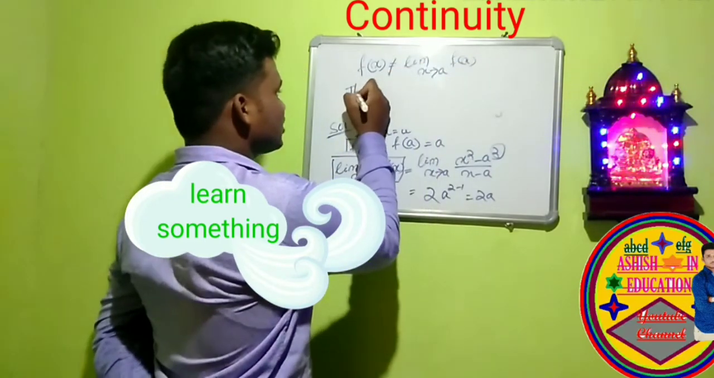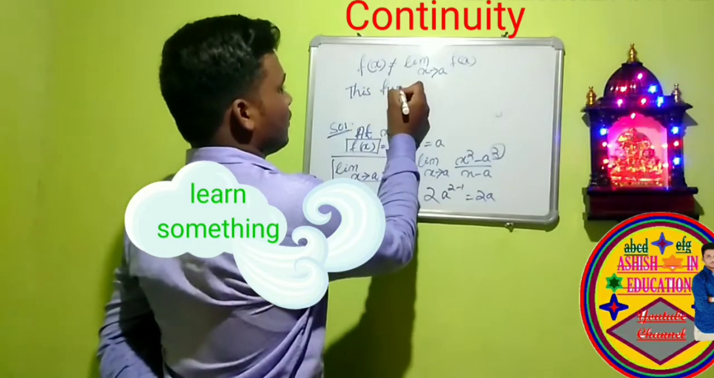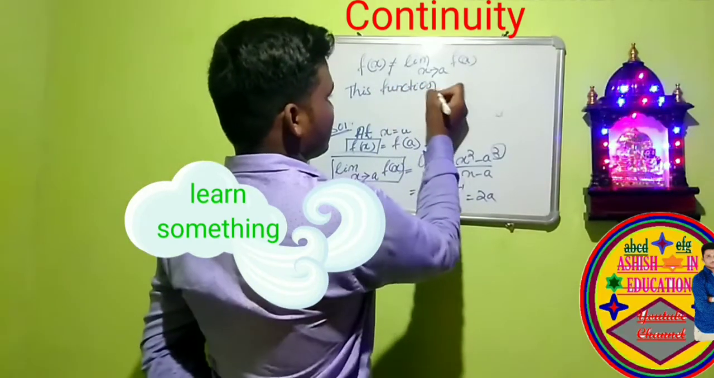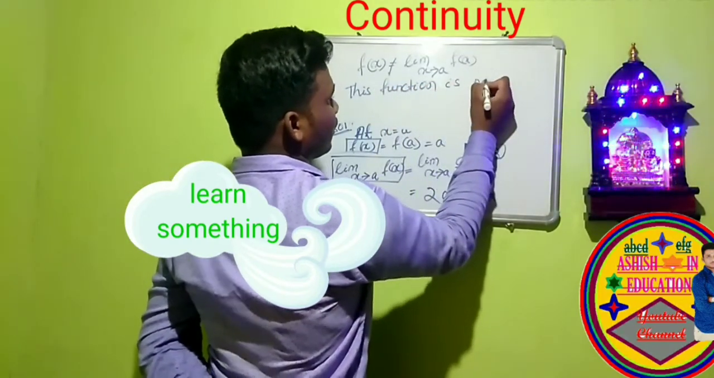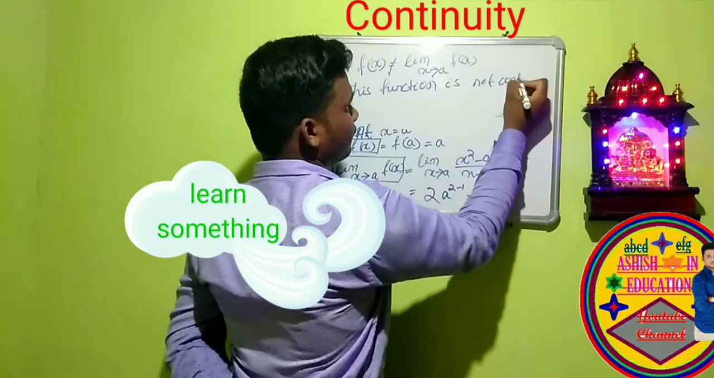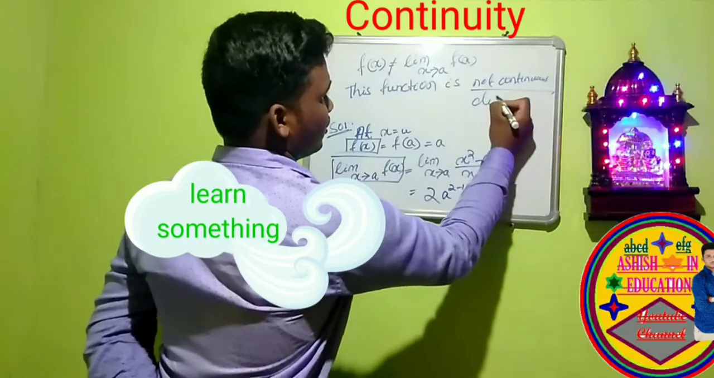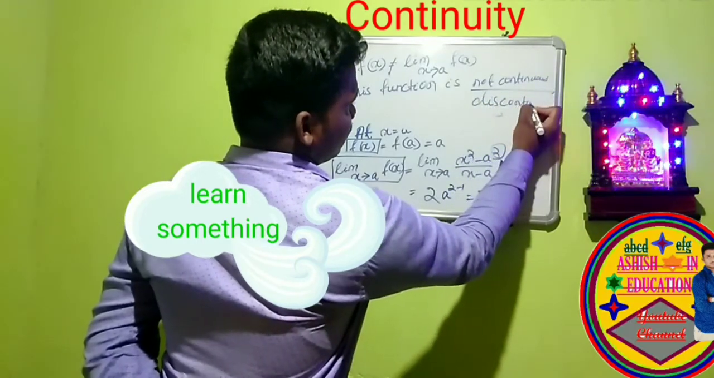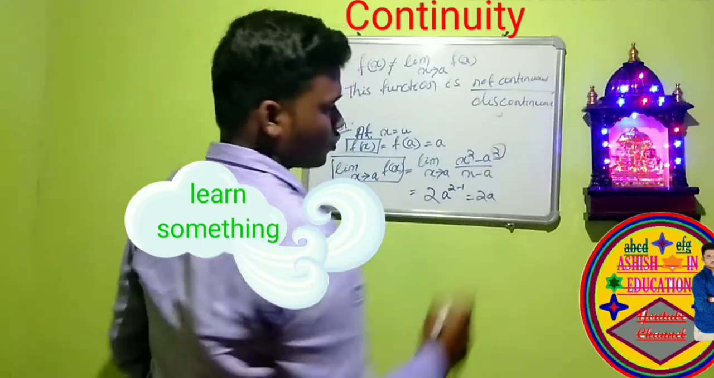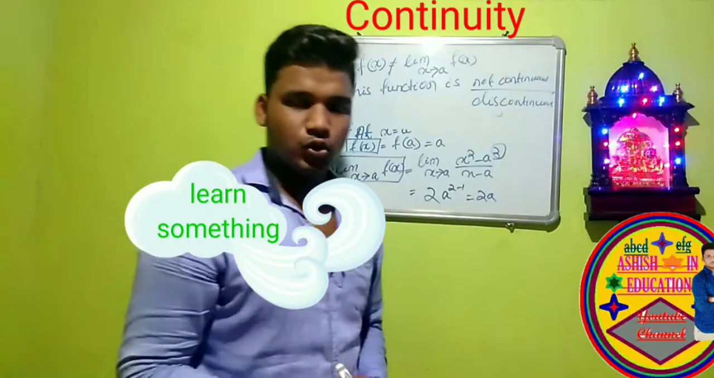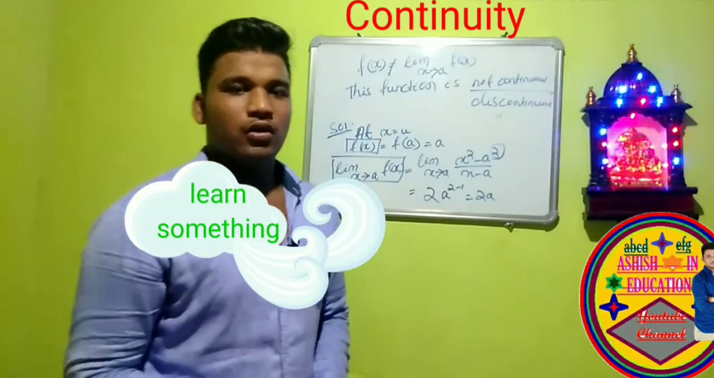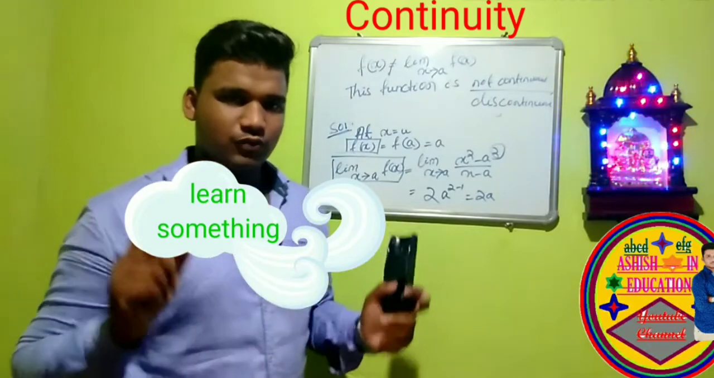So this function is not continuous. And this function is discontinuous. So you have to try another question. Next class we will discuss some more questions.